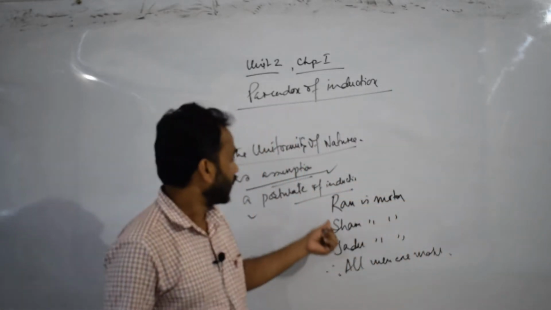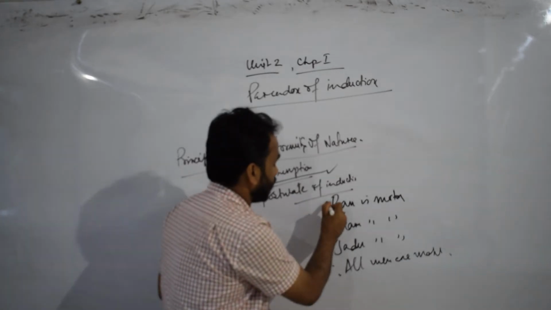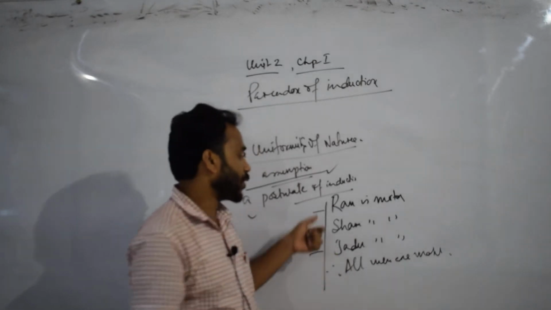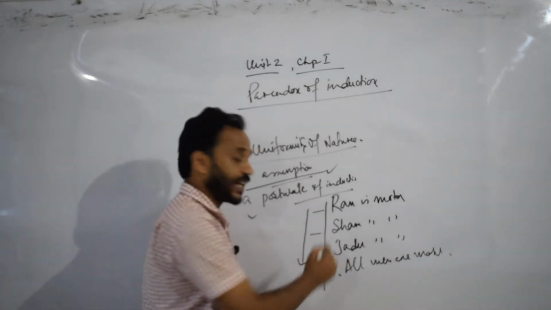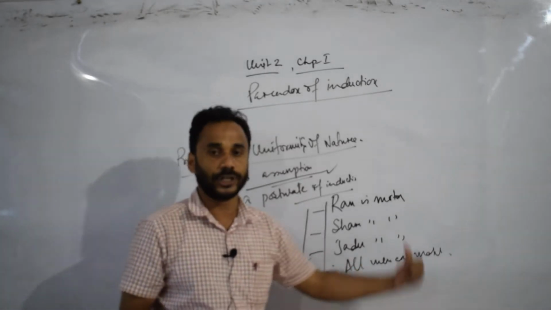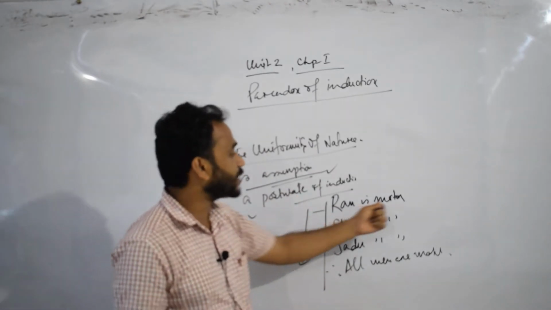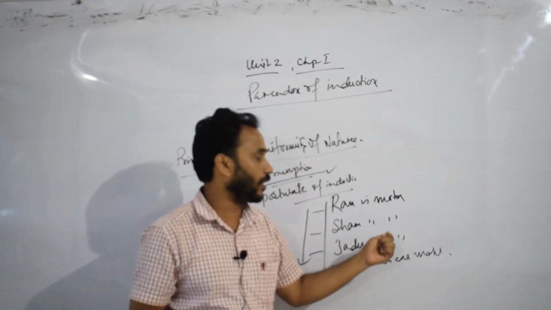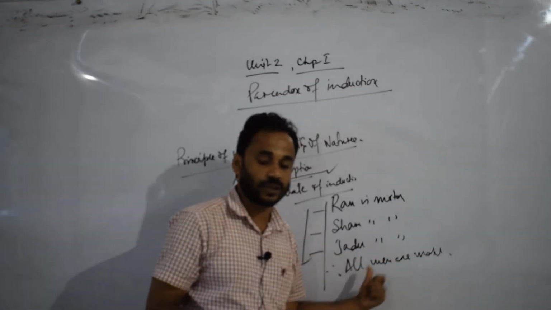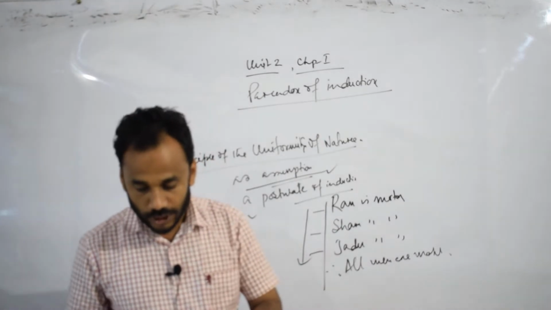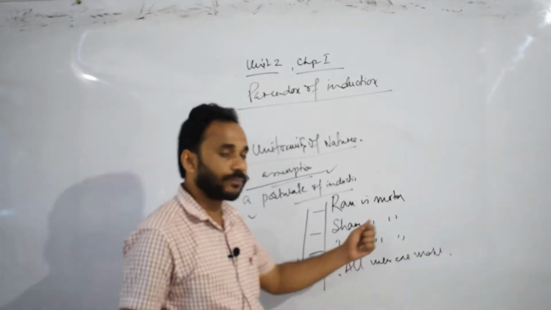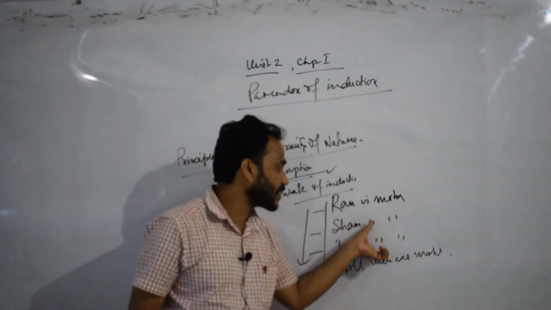On the basis of this experience, that is, Ram is mortal, Sham is mortal, Jadu is mortal, we can establish a general real proposition, that is, all men are mortal. So, a general real proposition, all men are mortal, is inferred from these propositions or this experience.